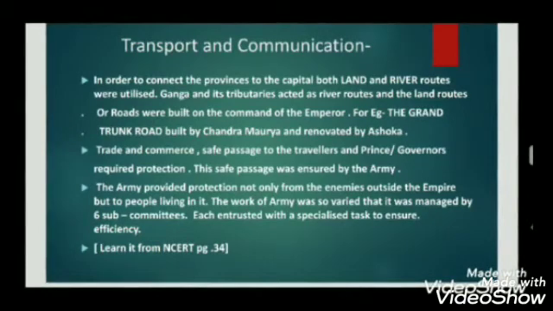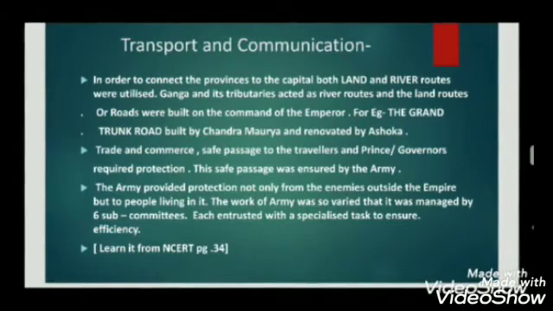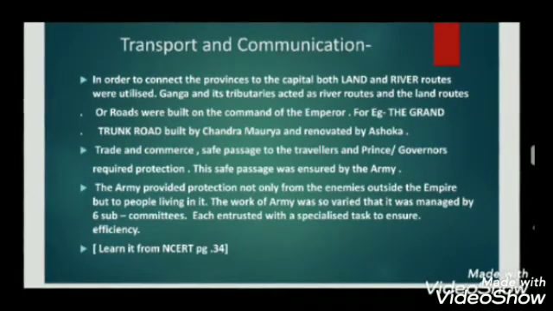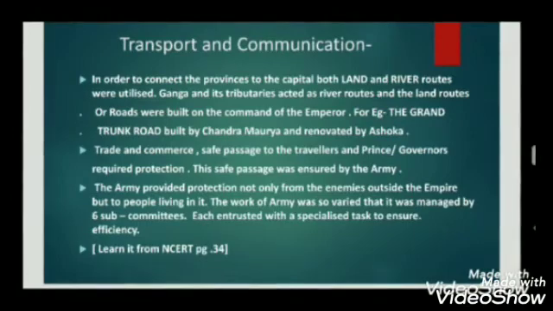The most famous example of a road built during the time of the Mauryas is the Grand Trunk Road, commissioned by Chandragupta Maurya. It connected the eastern half of the empire, that is the Bengal region, to the northwestern extreme, that is till Takshila. So this was called the Grand Trunk Road, and it holds quite a significant place in Indian history.